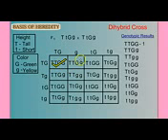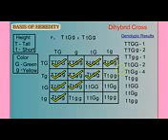We have one of these, and two of these, and one of these, and two of these, and 4 of these, and 2 of these, and 1 of these, and 2 of these, and finally 1 of these. So our genotypic ratio is 1 to 2 to 1 to 2 to 4 to 2 to 1 to 2 to 1.